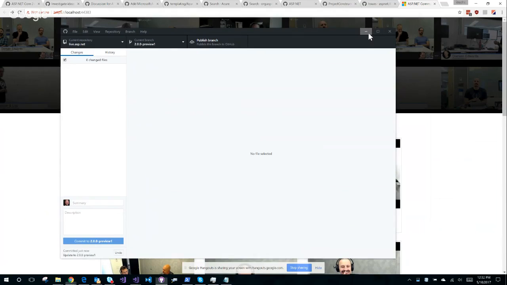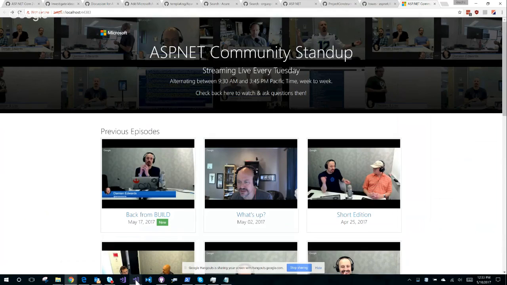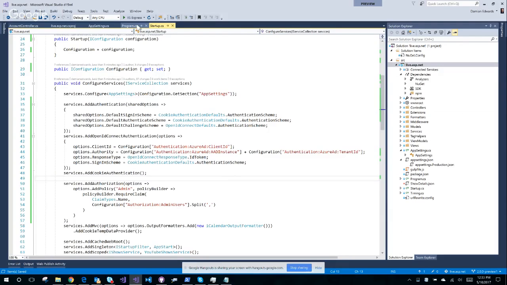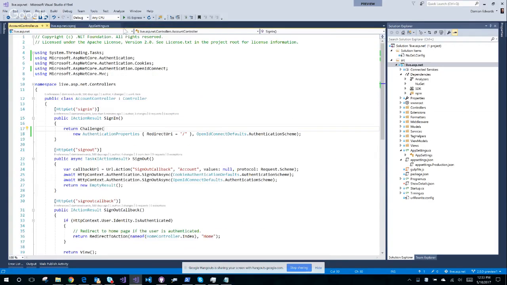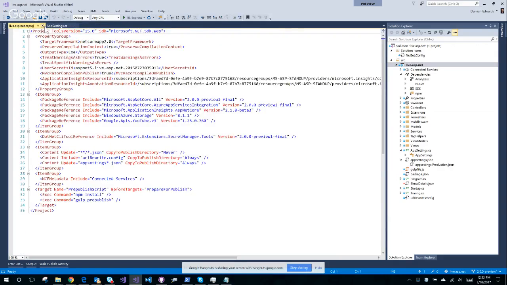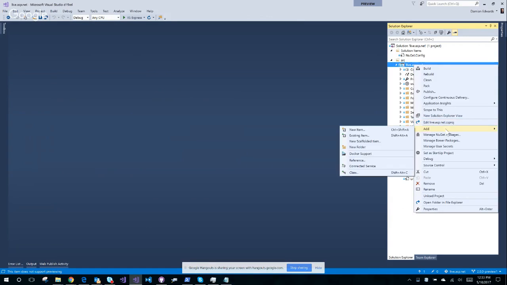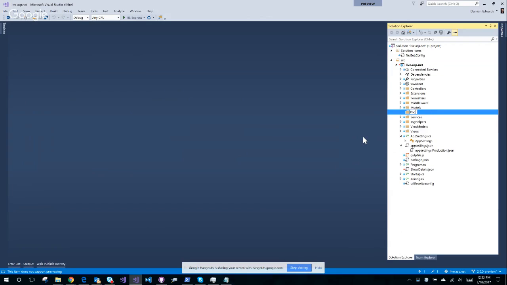So that happened. So let's go ahead and start trying to use some Razor pages. This will be interesting. So I'm going to actually refactor this app. So I guess I'll just start with the home page, right? So I'm going to create a pages folder. We'll start with the simplest possible thing, which is the pages folder.